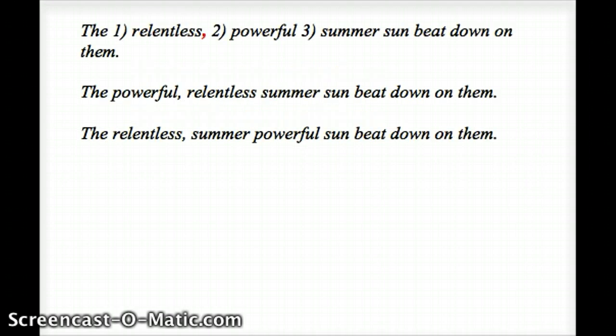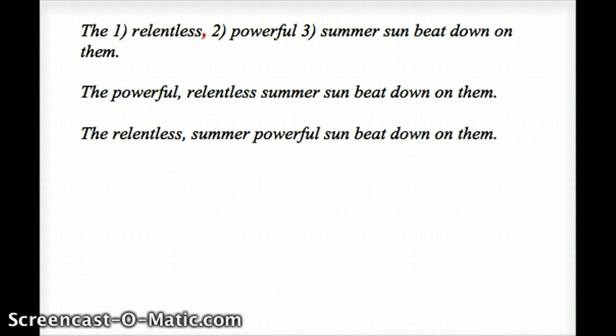In this next example, there are 3 adjectives that describe the sun: relentless, powerful, and summer. So the sentence reads, "The relentless, powerful summer sun beat down on them." Why do we put a comma after relentless? Well, if you would look at those first 2 adjectives and decide whether they are coordinate or non-coordinate, try to flip them around. "The powerful, relentless summer sun beat down on them." That works. It still makes sense. Both powerful and relentless describe the summer sun.